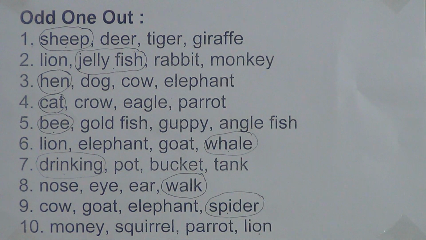Now come to the last one. Monkey, squirrel, parrot, lion. Dear students, monkey, squirrel, parrot all stay on trees, but lion stays on land, so we have to make a circle on lion.